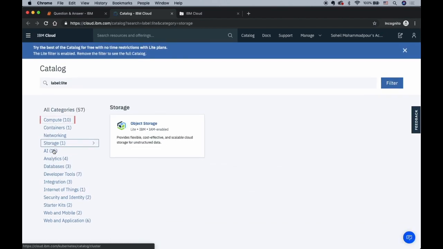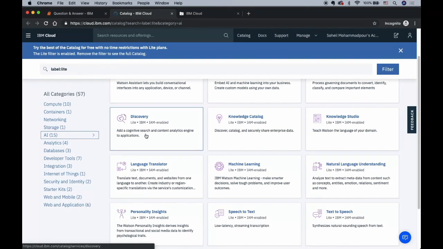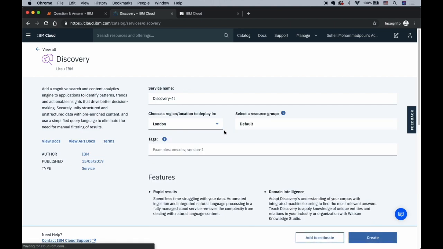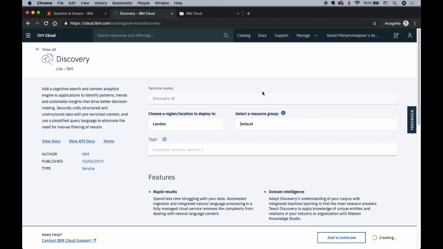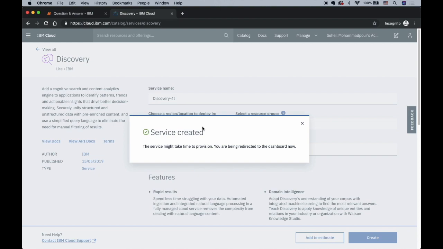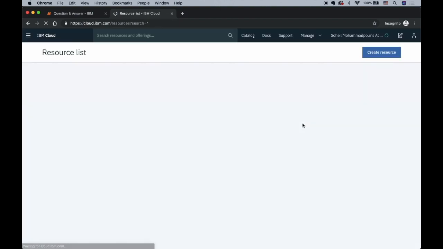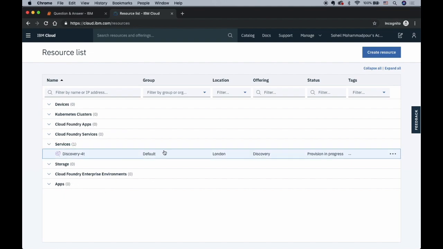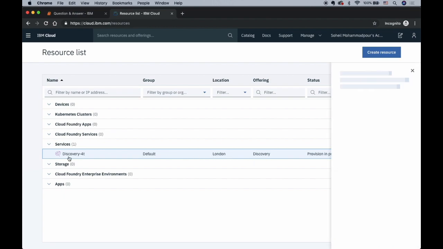Under AI, Discovery service. Click on Create. So now the service has been created. If you look at this part, you can see this instance that we made, a Discovery service. After that, you can click on this.